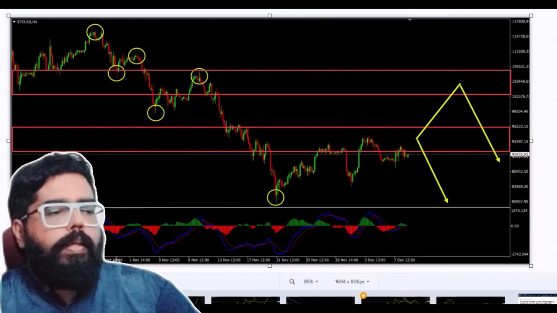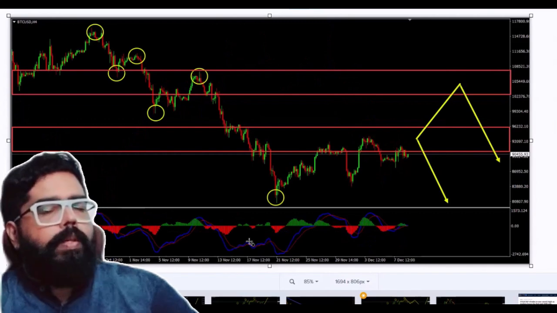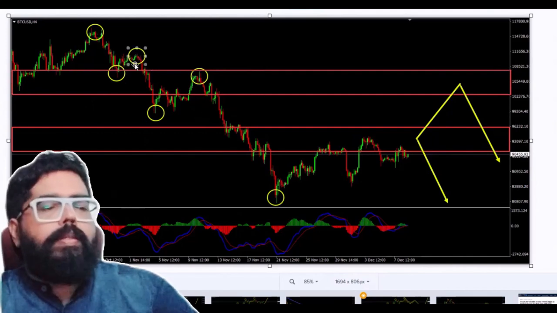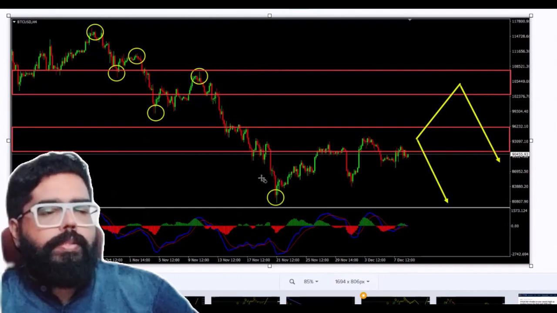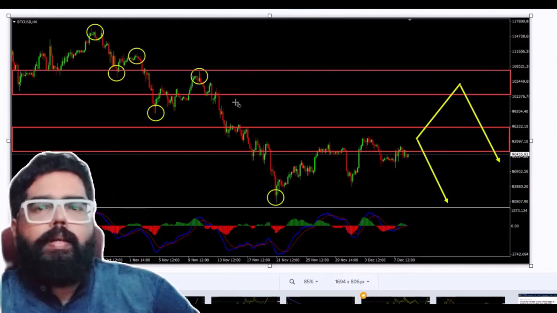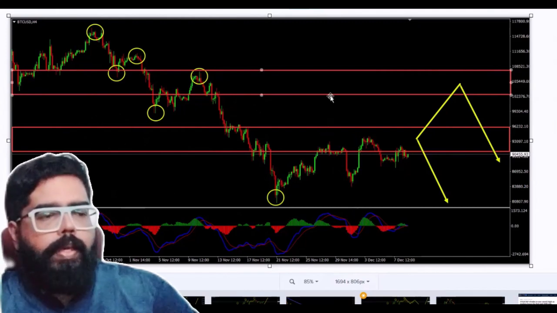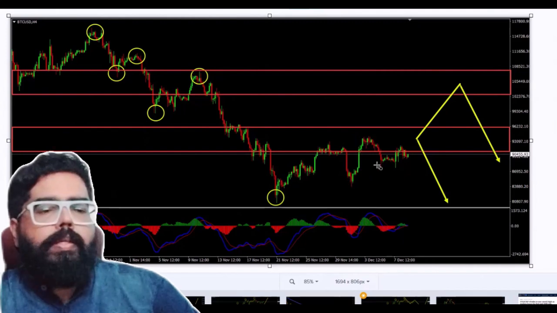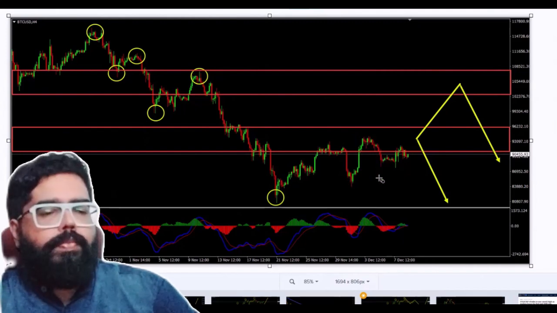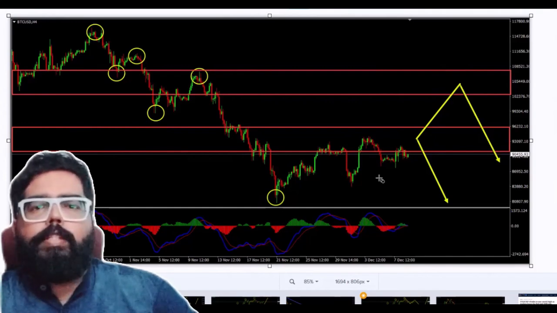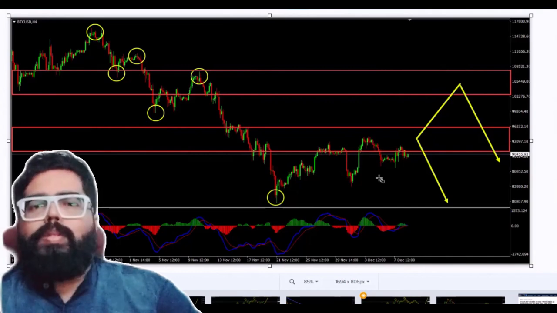Now, let's move on to the next time frame, which is the H4 chart. Looking at the H4 chart, we could see that the price is in a clear bearish trend, creating a lower lows, lower highs structure. And currently, it looks like a correction is happening. So here we have two strong resistance zones. As you can see, I have marked them in red. And the price is currently holding in the first strong resistance zone. So until both these zones hold, my bearish view still remains the same here, and I expect the price to move lower further.